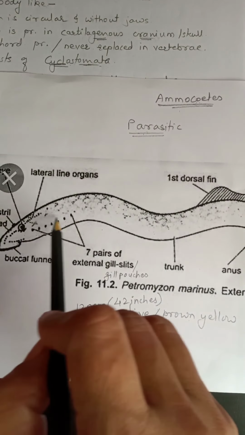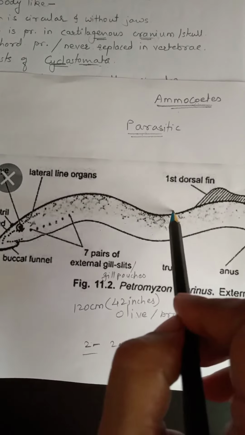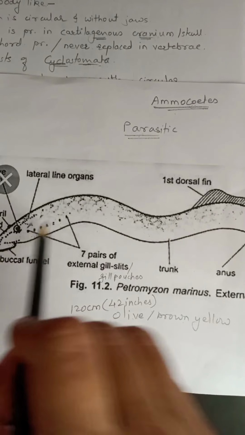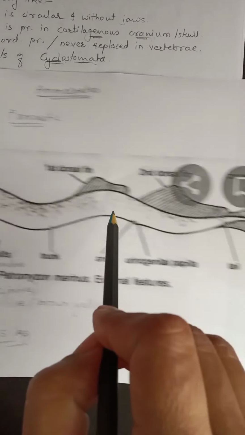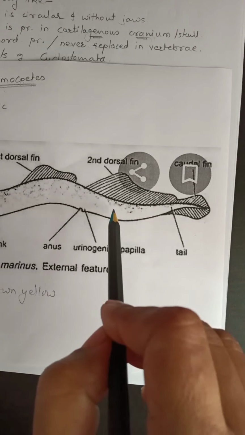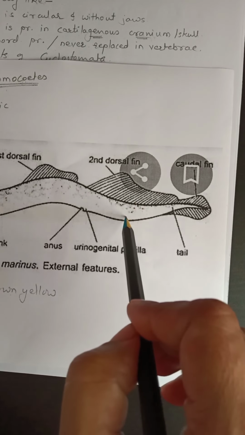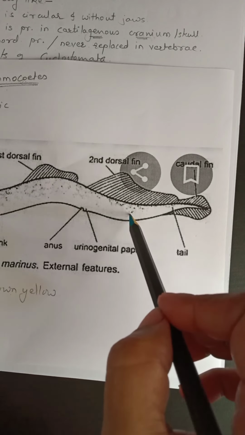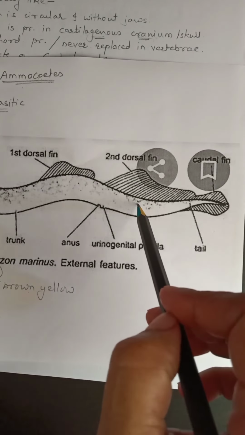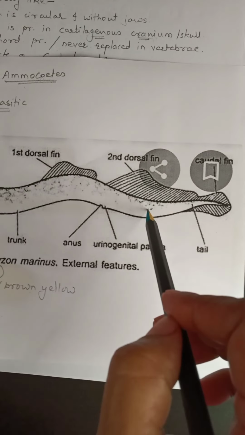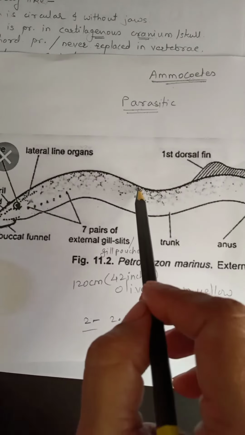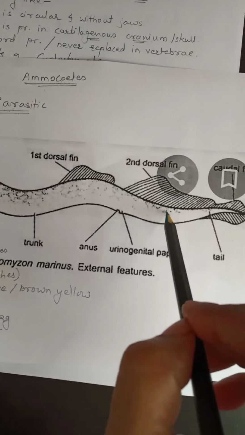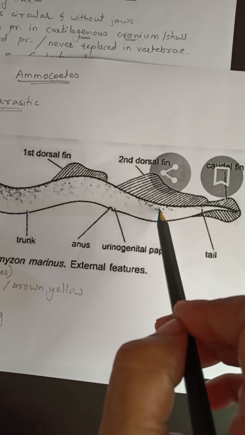Head and trunk. The trunk means body. Head and trunk are cylindrical, but the tail is compressed side by side. Compressed means flattened.